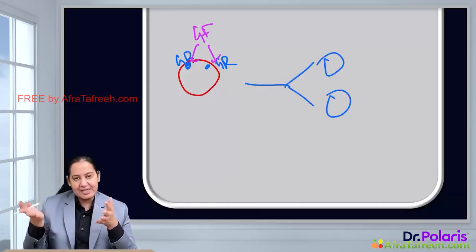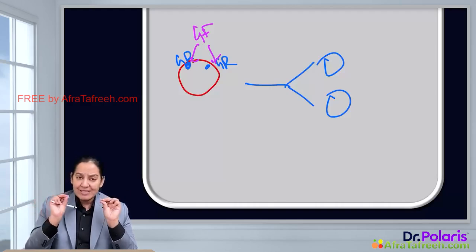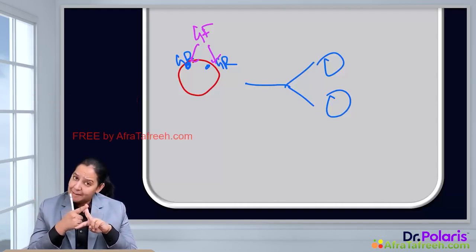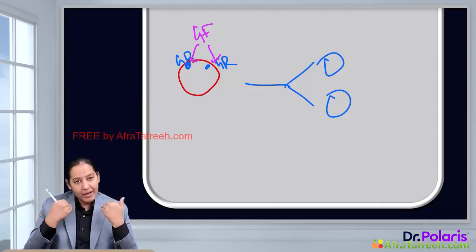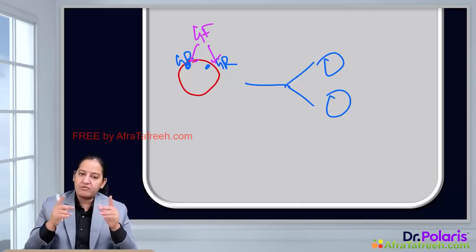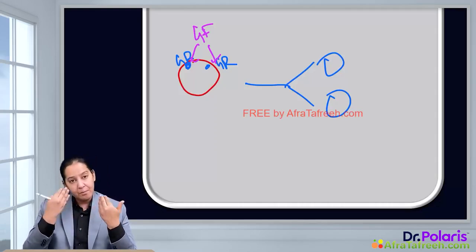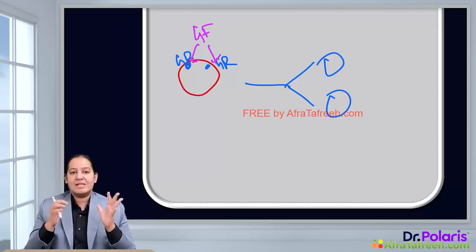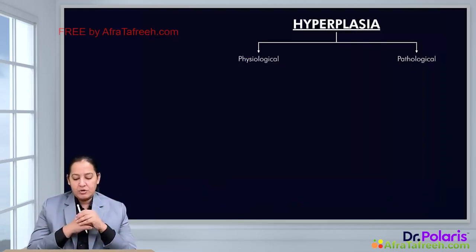From 2 cells, 4 cells are formed likewise. So for the cell division, you require 2 things, growth factor and growth factor receptor, right? Now for doing hyperplasia, the number of growth factor and growth factor receptor both are increasing on the surface of the cell, so that more cell division takes place. And because of more cell division, the number of the cells is more. So that is hyperplasia. You got my point?